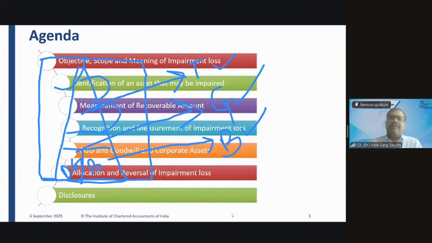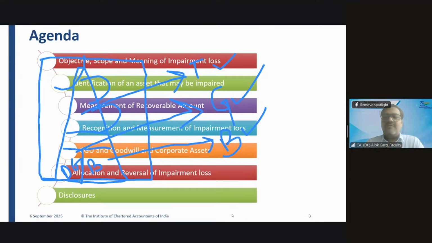But tell me one thing, whether this generator independently as a single asset is able to generate cash flow. No. Whether this battery is able to generate cash flow, no. Whether this tower independently, without any power supply, without any generator, battery, SMPS or APU, is able to generate revenue.